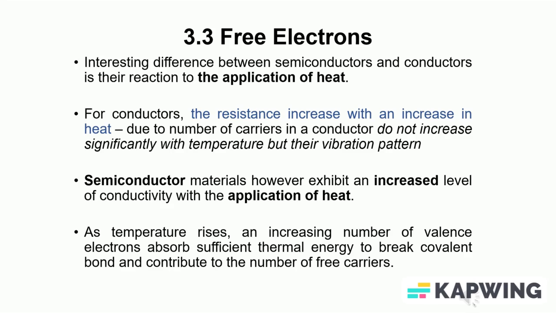This is due to the number of carriers in a conductor not increasing significantly with temperature, but their vibration pattern does. However, semiconductor materials exhibit an increased level of conductivity with the application of heat. Here, as the temperature rises, an increasing number of valence electrons absorb sufficient thermal energy to break the covalent bond and contribute to the number of free carriers.